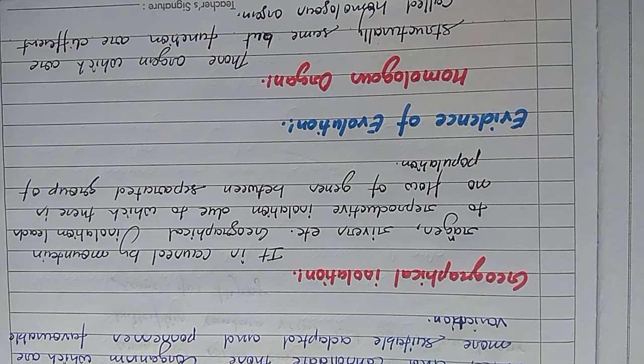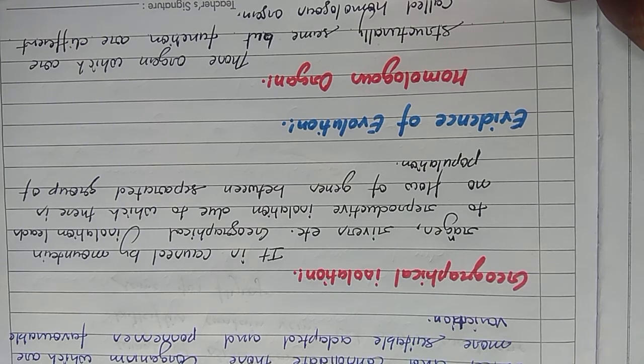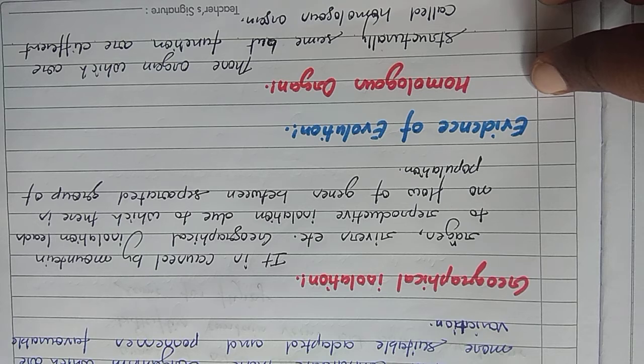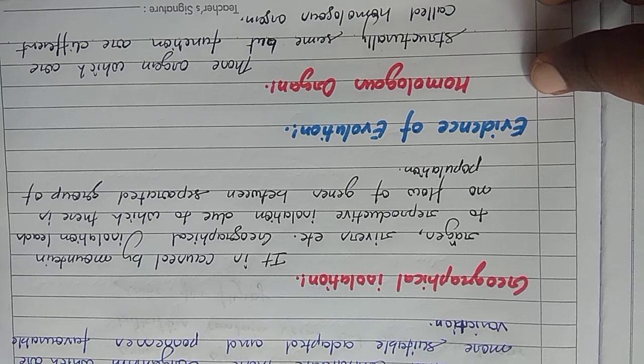For example, the forelimbs of human beings and the forelimbs of the horse. Both structures are the same, but the functions are different. Human beings use their forelimbs for capturing things, but the horse uses its forelimbs for running very fast.